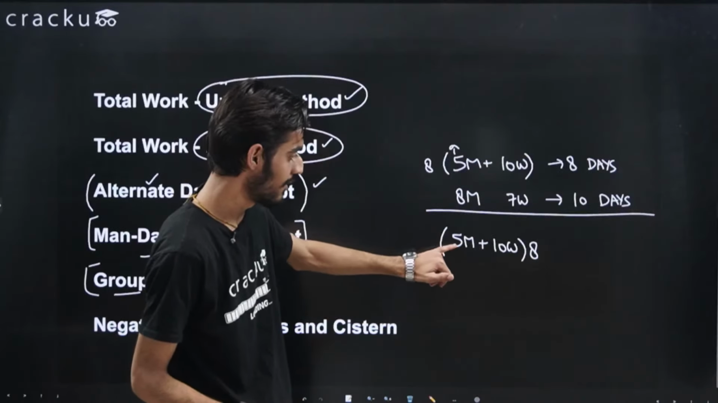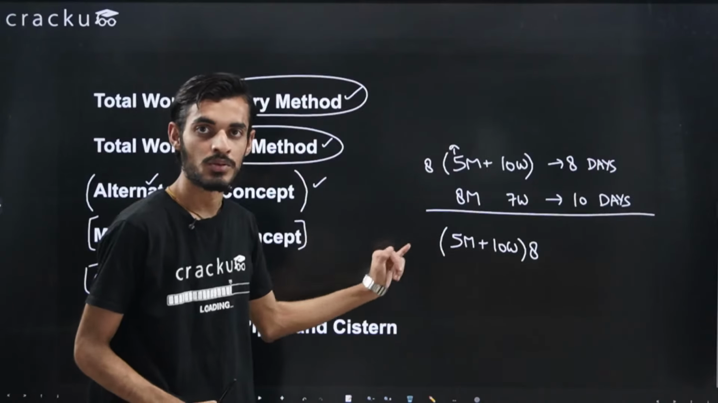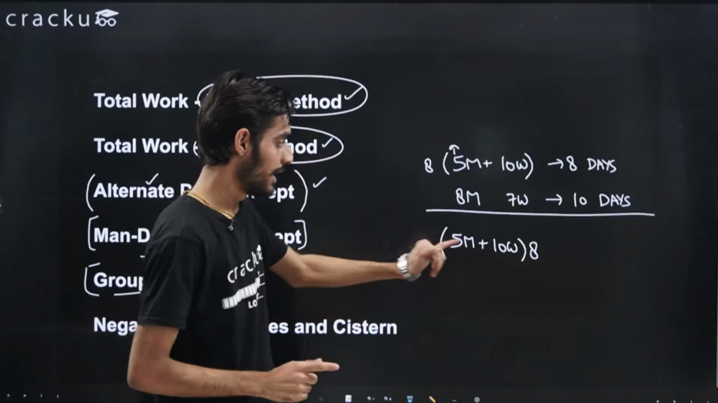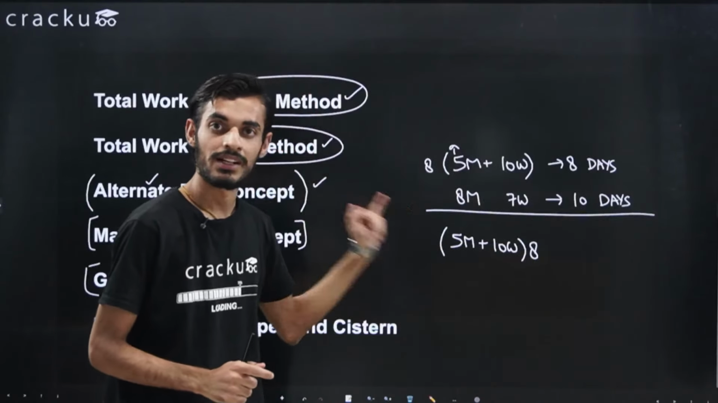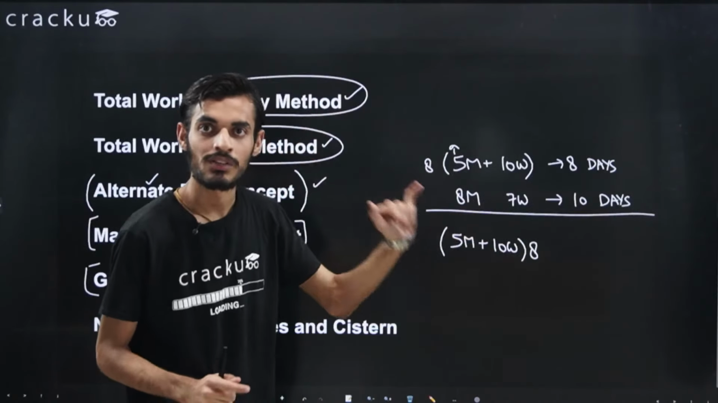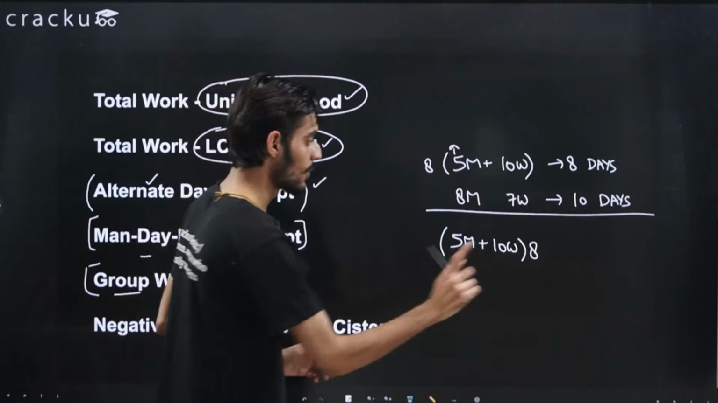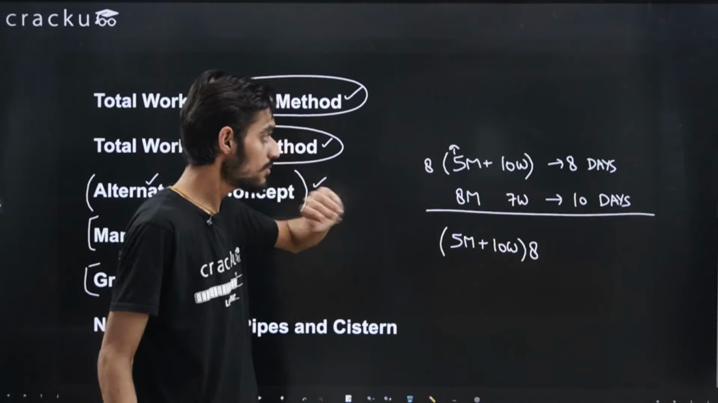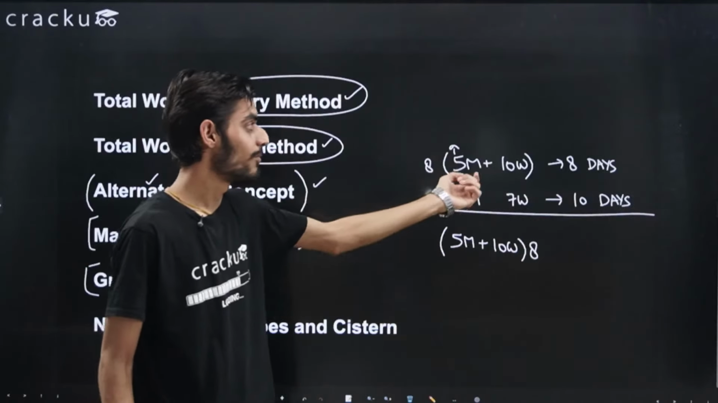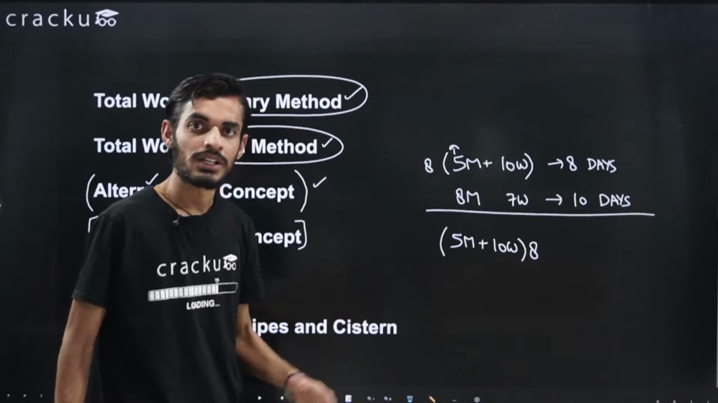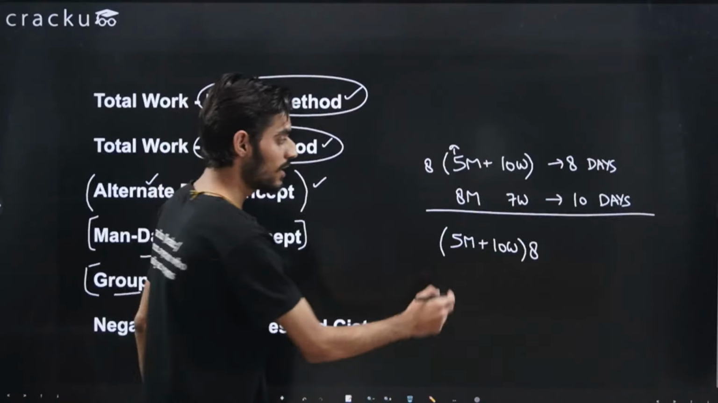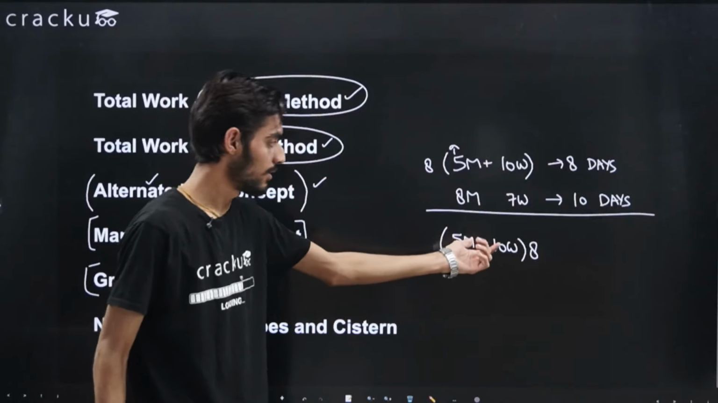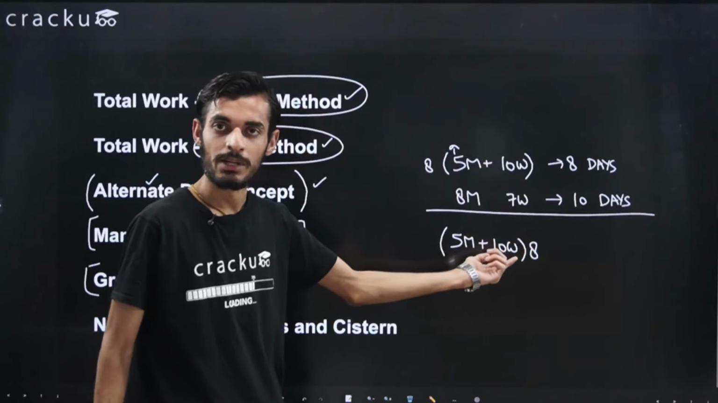Every day, because the efficiency of men is M, 5 into M will be the total work that the men will do in 1 day. And because the efficiency of women is W and there are 10 women, 10 into W will be the total work that women will do in 1 day. Okay, so if we multiply this by 8, this will come out to be the total work. If it is given in the question that 5 men and 10 women are able to do the work in 8 days, you can directly frame this equation: 5M plus 10W multiplied by 8 gives the total work.